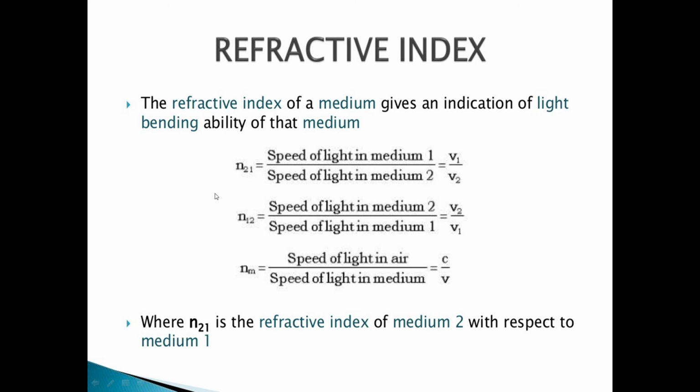So denser media have high refractive index, whereas rarer media have lesser refractive index. And also it is related to the speed of light. In a denser medium, the bending of light is more and speed of light is less, whereas in a rarer medium the bending of light is less, whereas speed of light is greater.